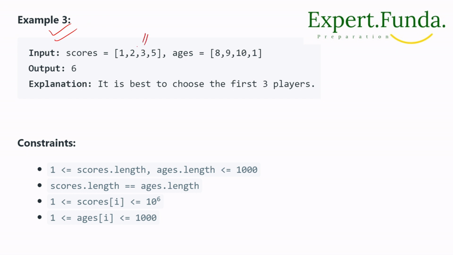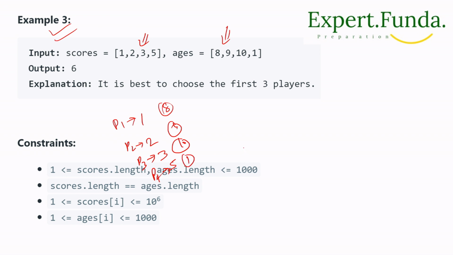This is given and this is given, right? Score and age. So if we talk about the ages, what we'll do is check the scores. We have 1, 2, 3 and 5, right? This is P1, P2, P3 and P4. Okay, we have been given these, and its ages are what? The ages are 8, 9, 10 and 1, right?